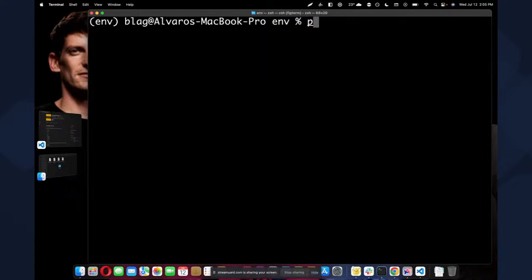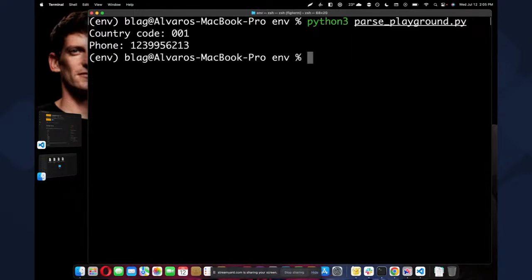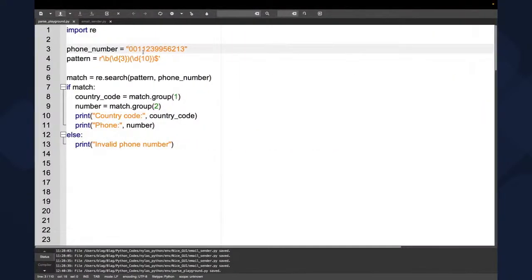Okay, perfect. So what I'm going to do now is run python3 parse_playground. It's going to extract the country code 001, and it's going to extract the phone number. All good. But what if the number comes with parentheses?